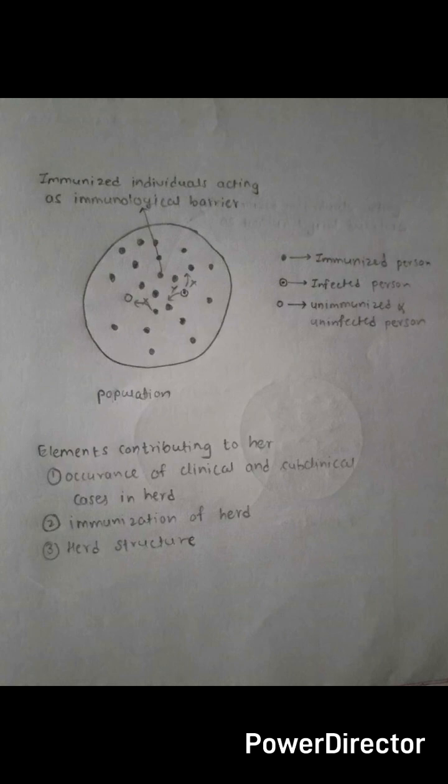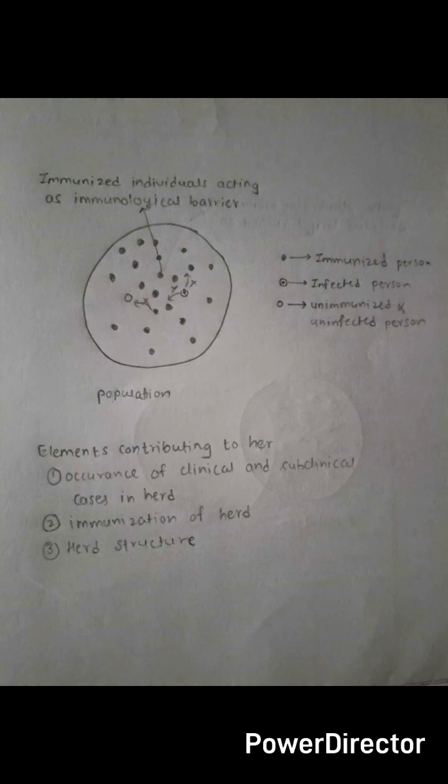The second element is immunization of the herd. If there is an immunization campaign and a lot of people get vaccinated during that campaign, then the population of that area will get herd immunity for that particular infection.